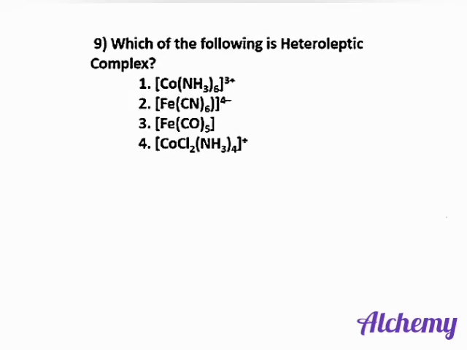Next question, which of the following is a heteroleptic complex? Heteroleptic complex means a complex that is made up of two different ligands. Here we can see that in option 4, the ligands are ammine and chlorine. So it is a heteroleptic complex. So the correct answer is option 4.